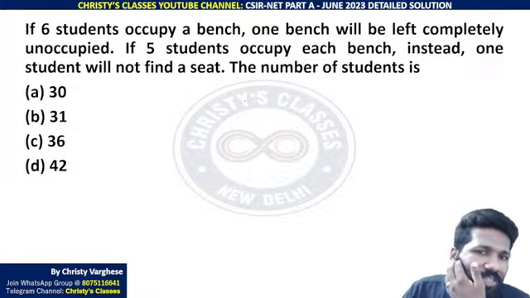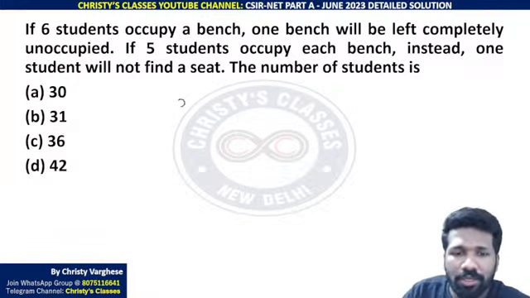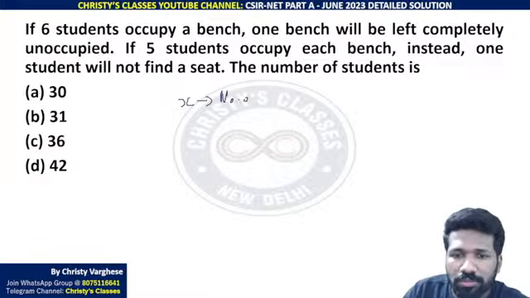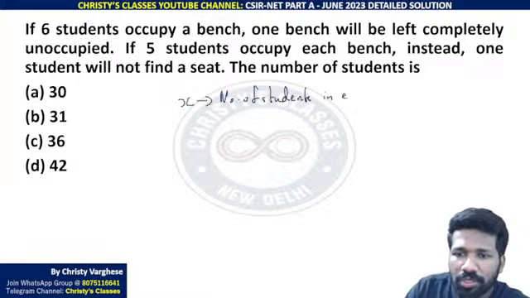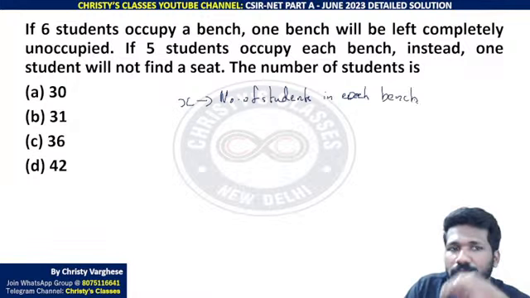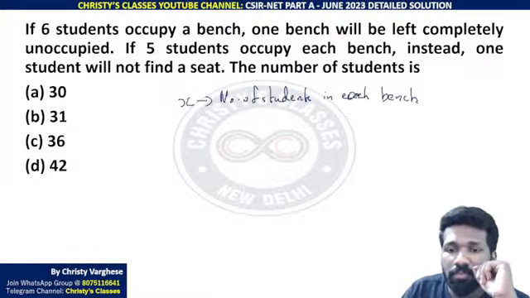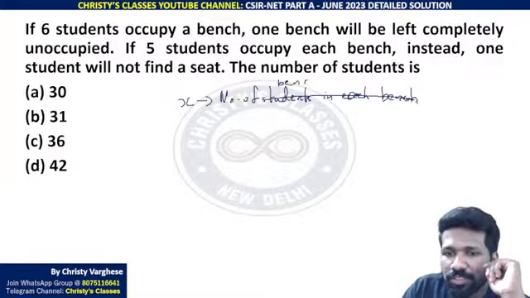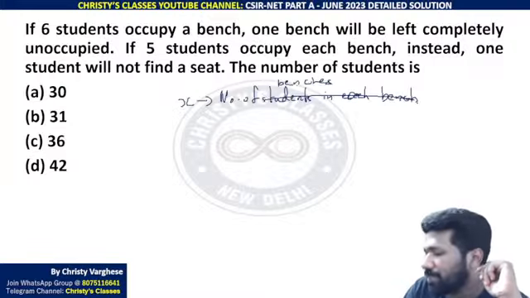Number of students in each bench, let us assume it is x. Sorry, not number of students in each bench, number of benches we will assume, that is easier. Let x be number of benches.